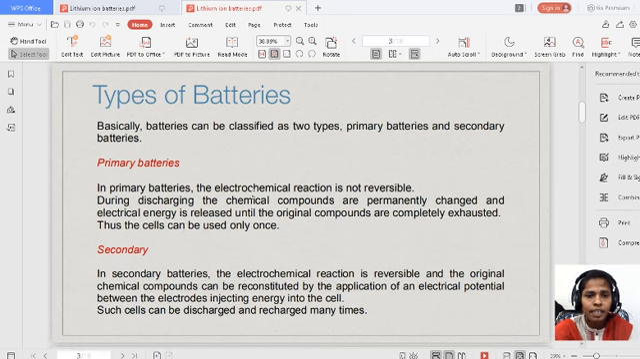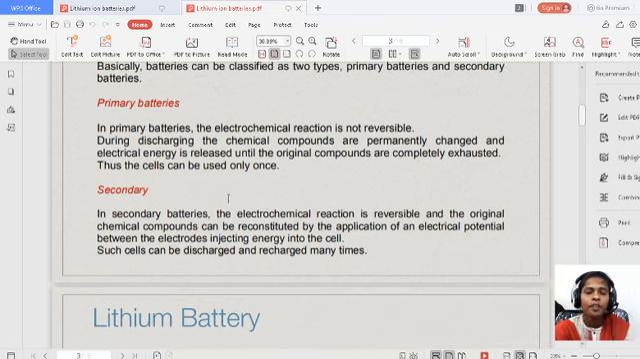So in primary batteries, the electrochemical reaction is not reversible. During discharging, the chemical compounds are permanently changed and electrical energy is released until the original compounds are completely exhausted. Thus, the cell can be used only once. That is primary batteries. So now let us see the secondary batteries.